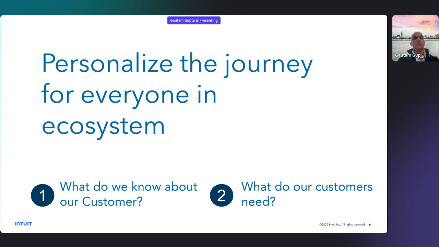We ourselves have to predict, whether using AI, our business expertise, human intelligence or artificial intelligence, what our customers need. And that is the main objective of personalizing the journey of every customer who comes into our ecosystem. If we can answer these two questions, we can serve them better, and that's how we can power prosperity and go towards our mission.